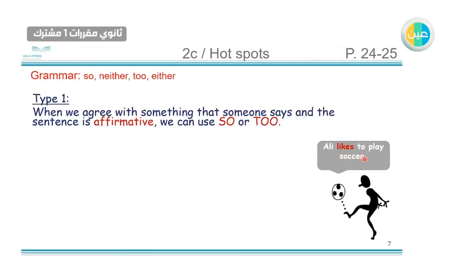He likes to play soccer. As you can see here in the picture, likes is a main verb, likes.